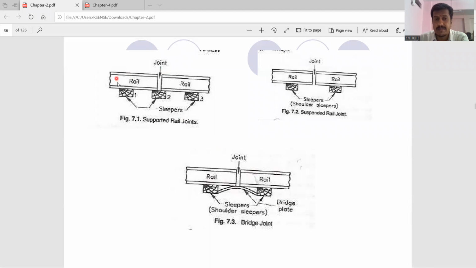Second one, supported rail joints, as you can see in the same diagram again. This is the first rail, this is the second rail, these are the three sleepers, and see the joint. The joint is again resting upon the sleeper only.